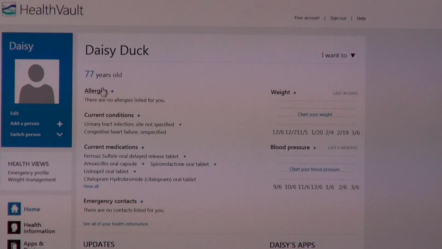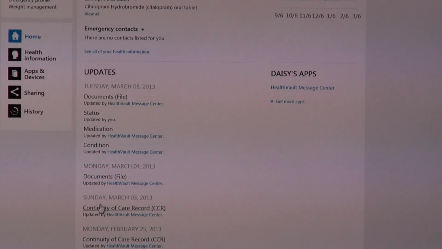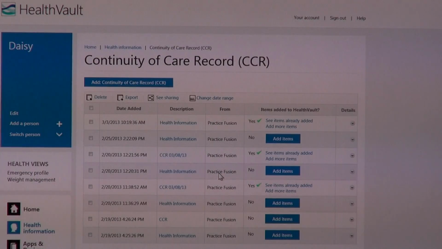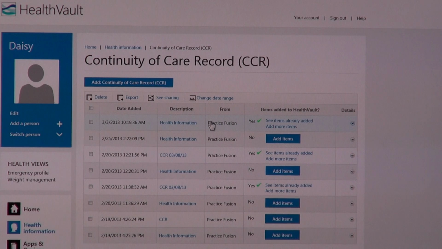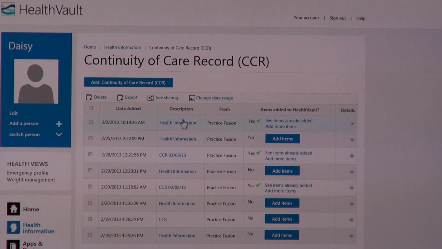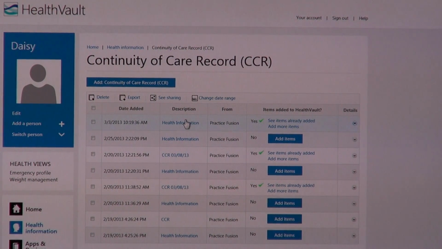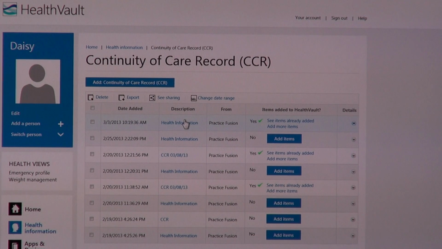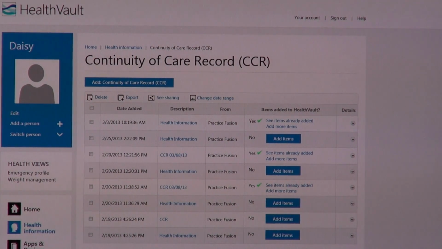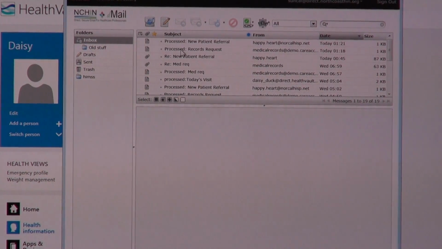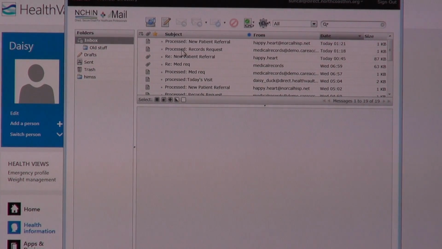And I can now go out into Health Vault, and I can see continuity of care records that were sent to Daisy. And it should be here any minute now, I promise. Maybe not. We have been having a little bit of trouble because we've sent this particular CCR so many times to Health Vault that it now thinks we're just sending duplicates, which of course we are.